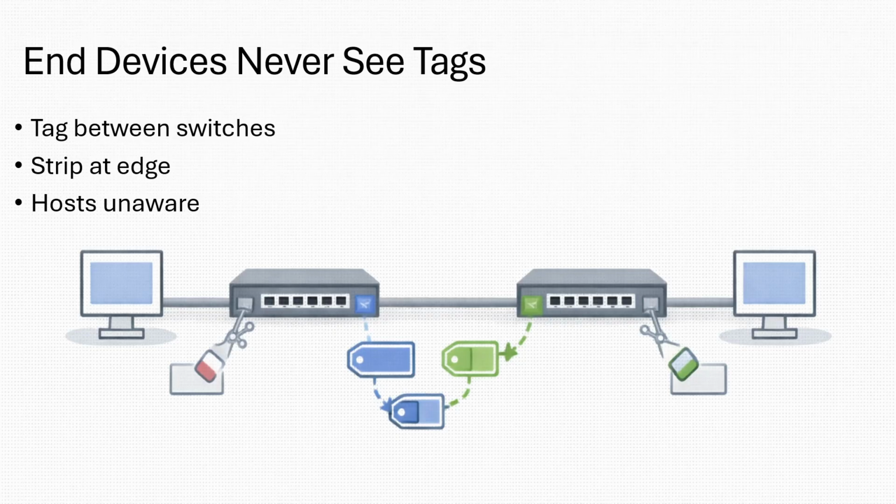When traffic crosses between switches, it gets tagged. When traffic exits toward a PC, the tag is removed again. Tags live in the middle, between VLAN-aware devices. To endpoints, VLANs are invisible.